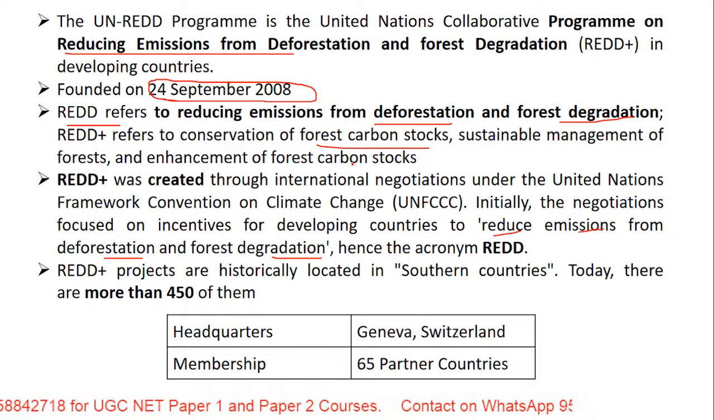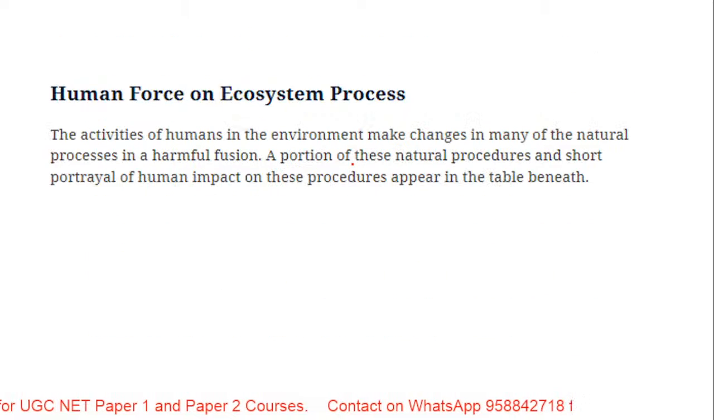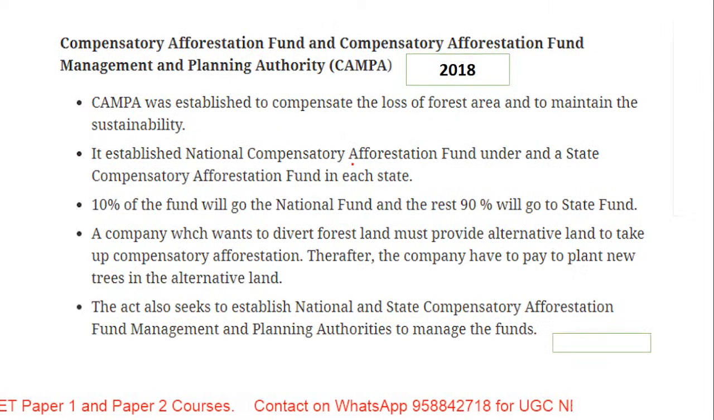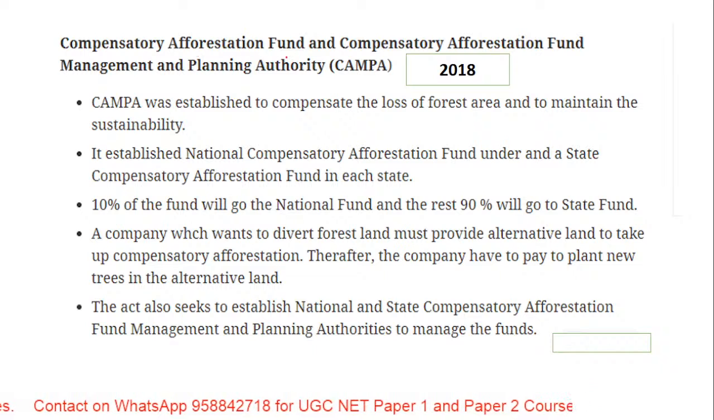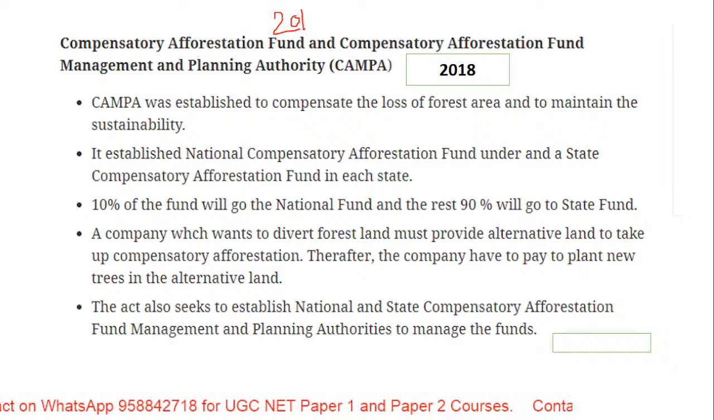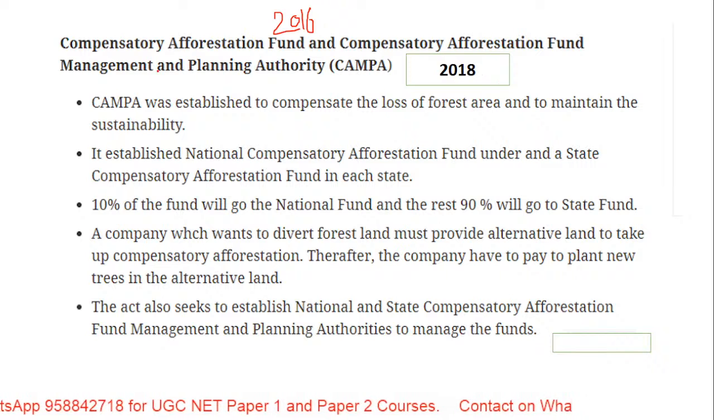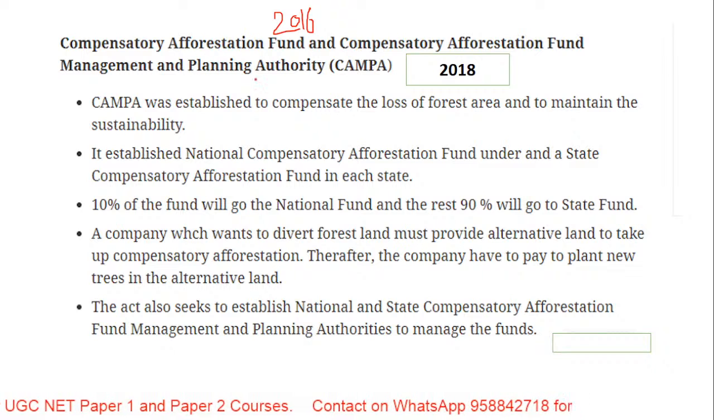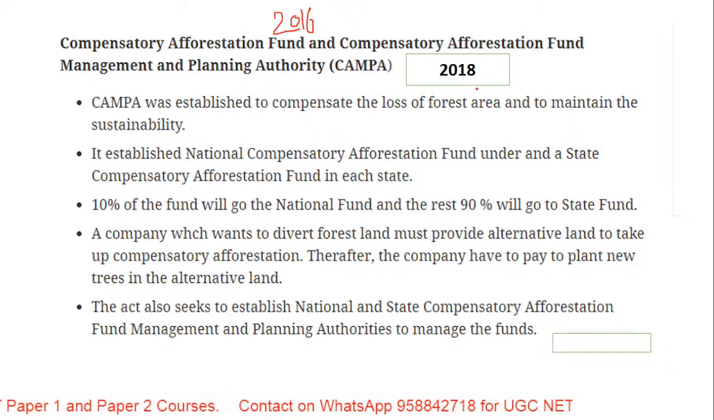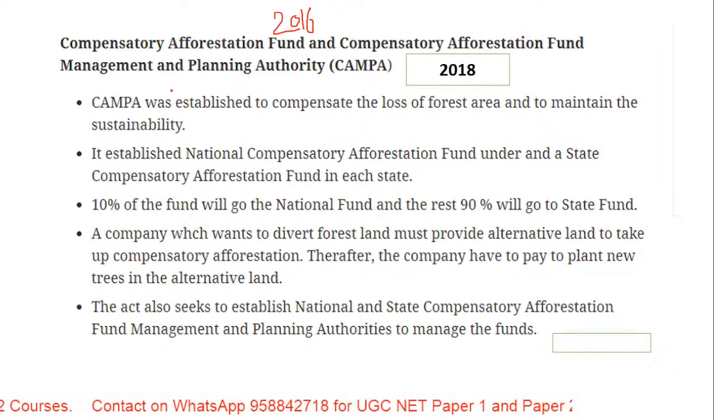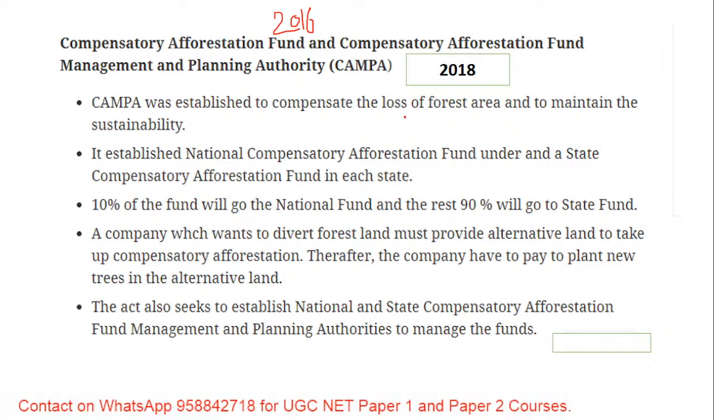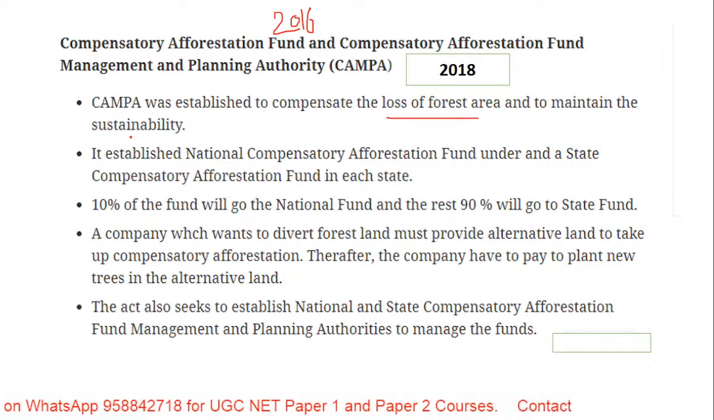Okay. Now, going ahead, this is one of the last acts, or you can say initiatives, not act, initiative. Actually, the Compensatory Afforestation Act is also there, Act of 2016. Later in 2018, the Compensatory Afforestation Fund Management and Planning Authority was added. So what exactly does it do? Let's understand its role. It is called CAMPA, which is established to compensate the loss of forest area and to maintain sustainability.